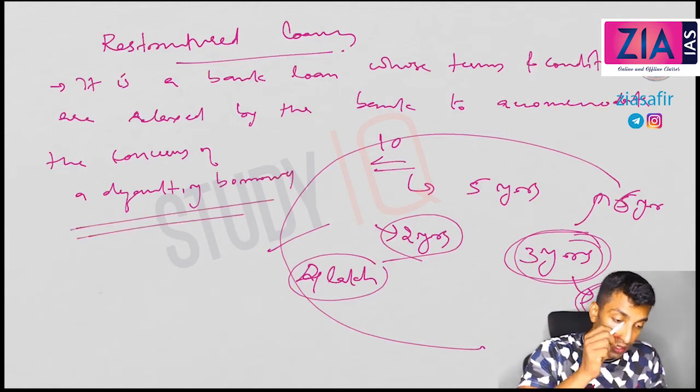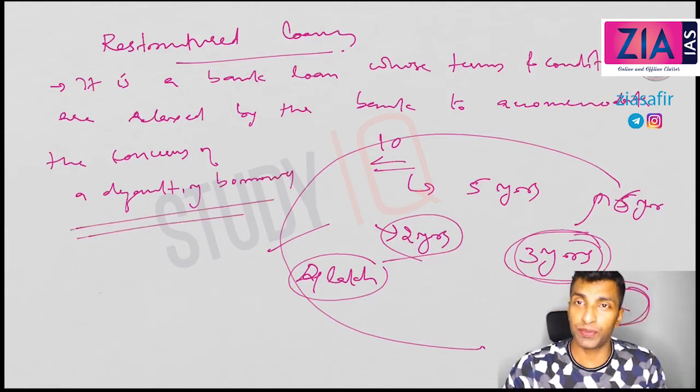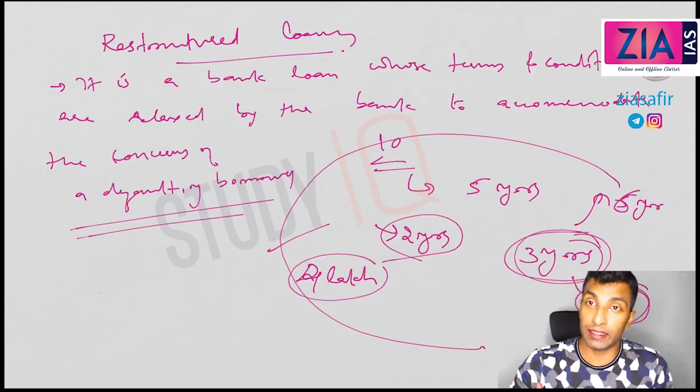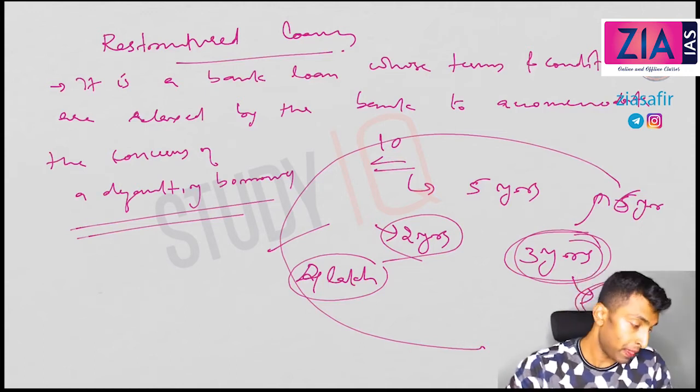So this is a restructured loan. The banks will accommodate the concerns of the defaulting borrower and restructure the loan. It may change the installment, may extend the number of years, like that.